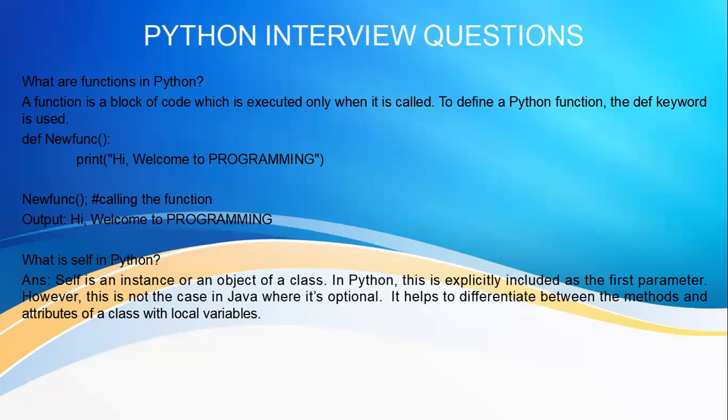So in your program, you can define one function for addition, one function for subtraction, one function for multiplication, and one function for division. Like this, you can have any number of functions. So whenever you want to perform the addition, you will call only the add function. You will not call any other function because the code for addition is inside this add function. So like that, every function has its own task to do, and whenever you want to do that particular operation, you will call only that particular function. So they make your program more structured.